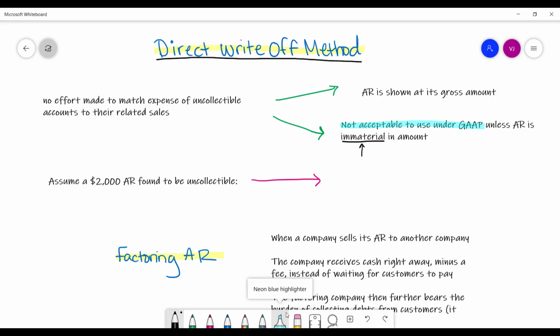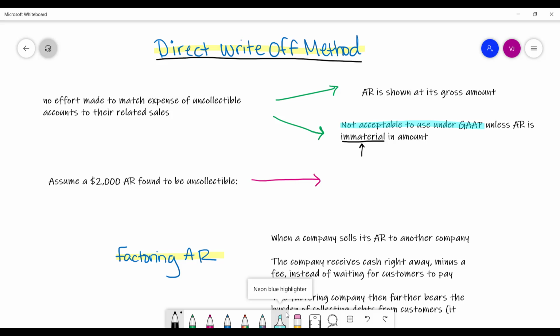Because in that case, if your accounts receivable is really small in relation to everything else, then the cost of applying something like the income statement approach and the balance sheet approach would outweigh the benefit of applying the matching principle well. But this will only work if it's immaterial in amount. Then GAAP will be okay with that.